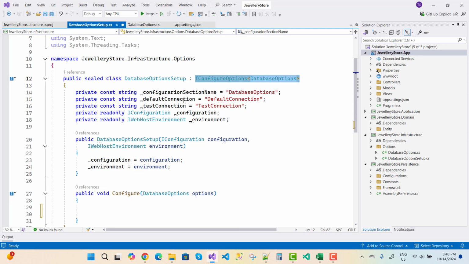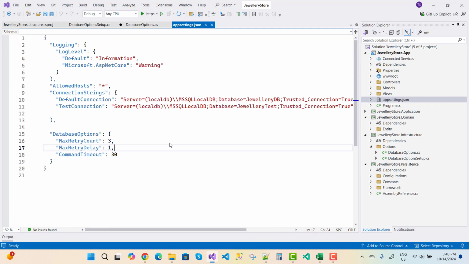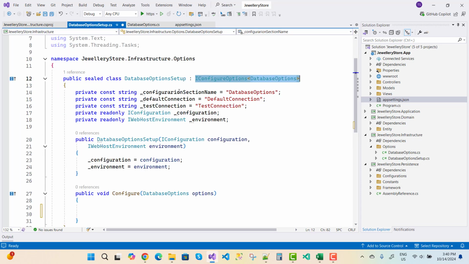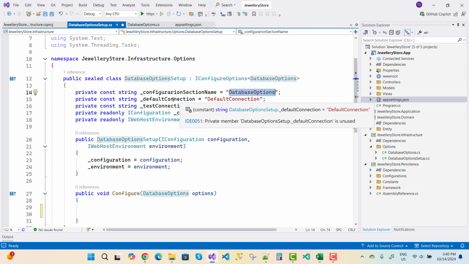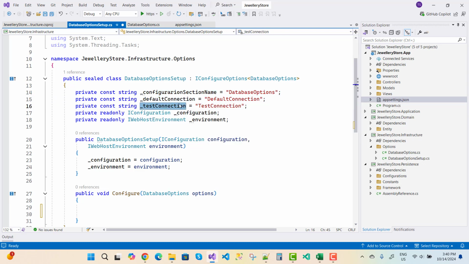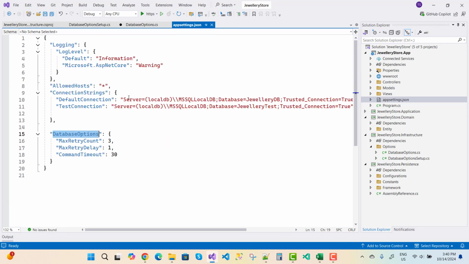The first one is the configuration section name. So the configuration section name is the connection string, and the database setup has a configuration section name, that is database options. The names are default connection and test connection, similar to your app settings: default connection and test connection.